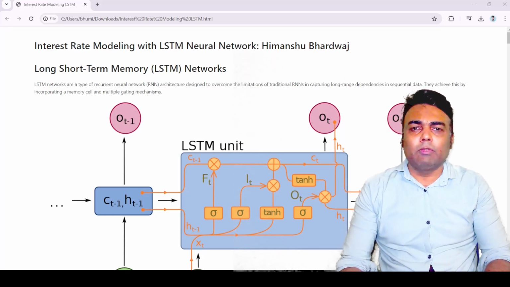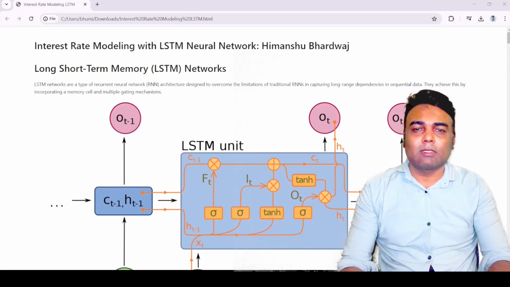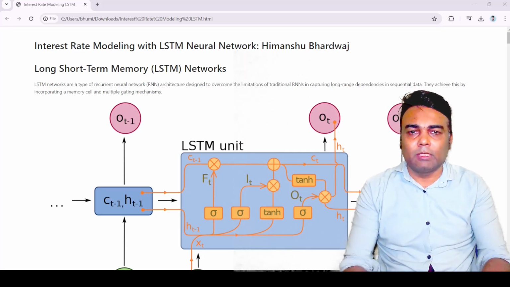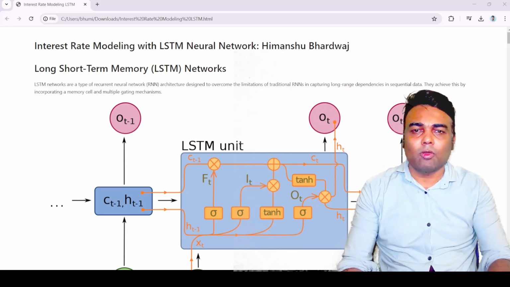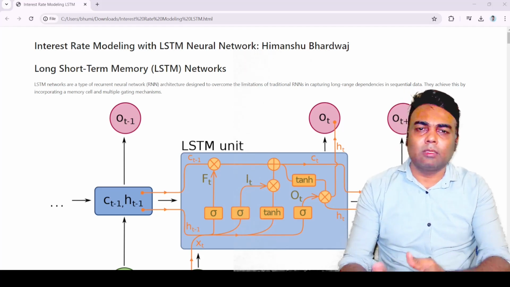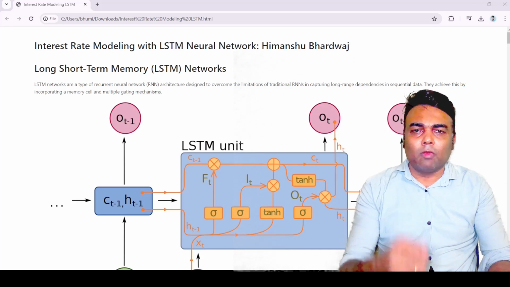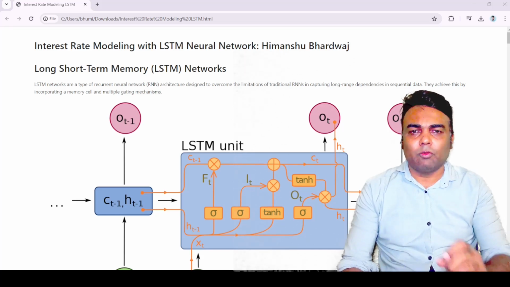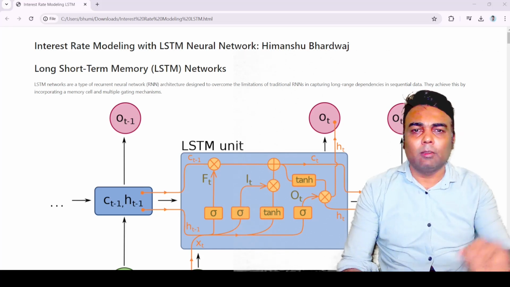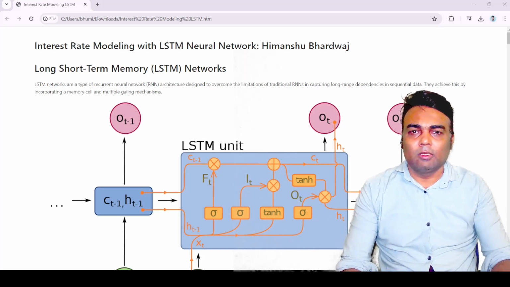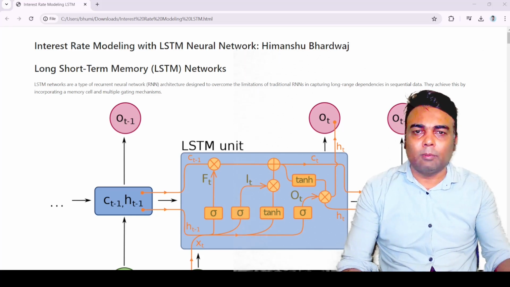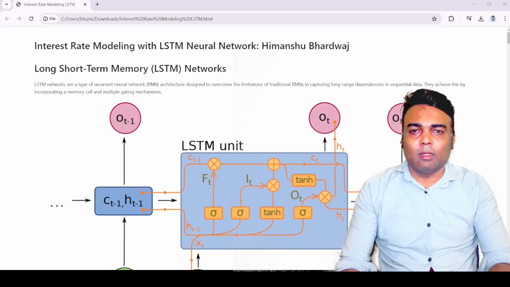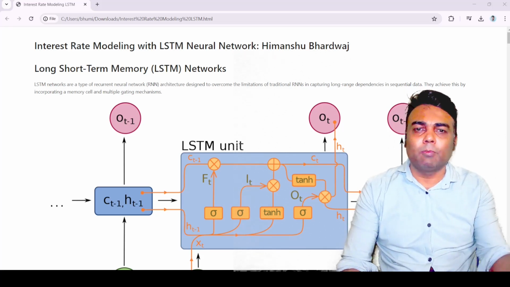Also we discussed a very important tool: mathematical modeling of interest rate. We also covered various mathematical models like the Cox-Ingersoll model. Also we covered the Vasicek model, and other models to model the interest rate. One of the drawbacks of using those models is finding the parameters of those models, like mean reversion and the speed of mean reversion. So you need to accurately put in the value of the speed of mean reversion.